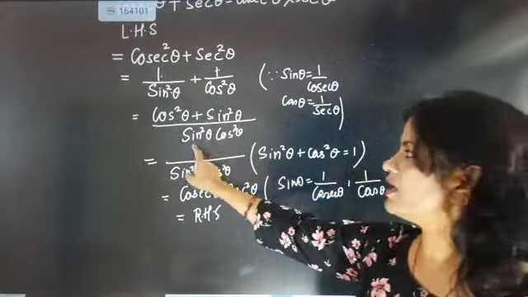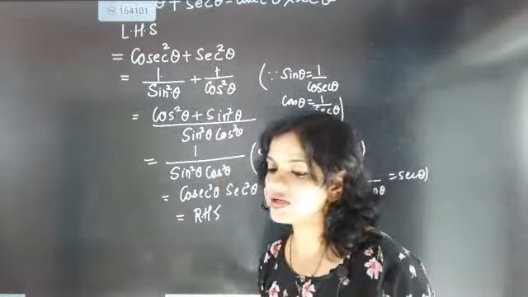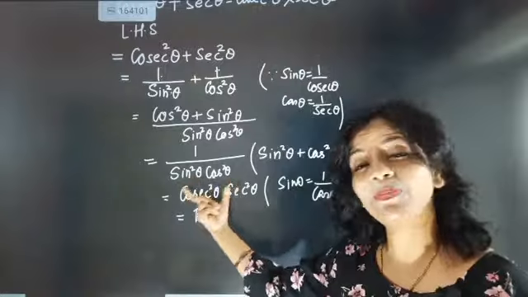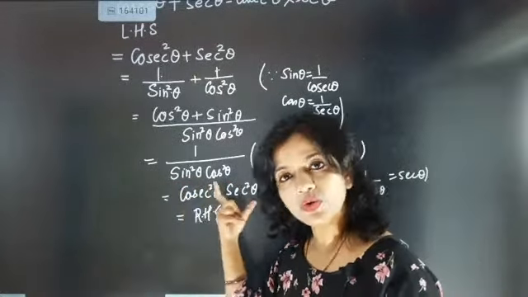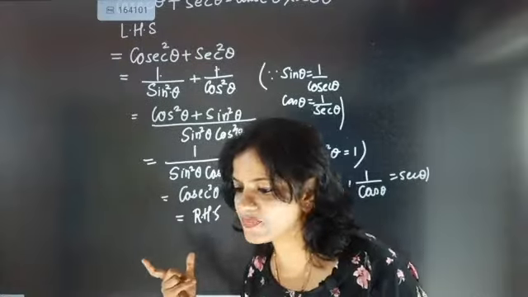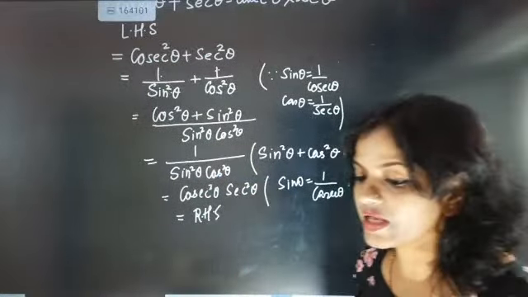That formula I have used. Sin square theta plus cos square theta is nothing but 1. So once you have written that equal to 1, what is left? The denominator is having multiplication, sin square theta into cos square theta. So now just take the reciprocal of it and it is coming equal to the RHS.